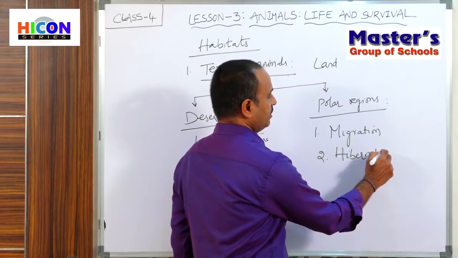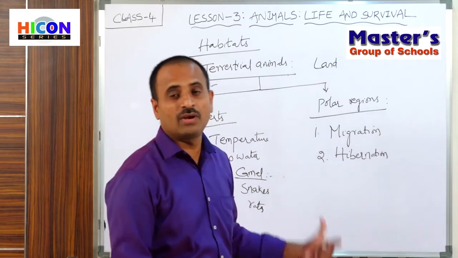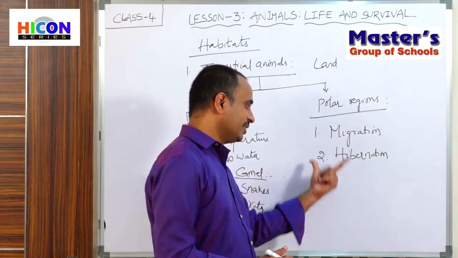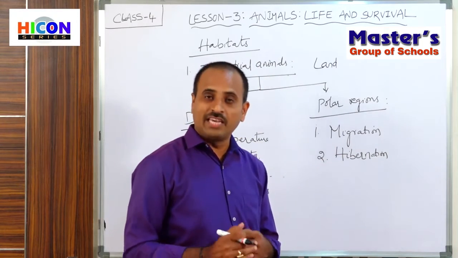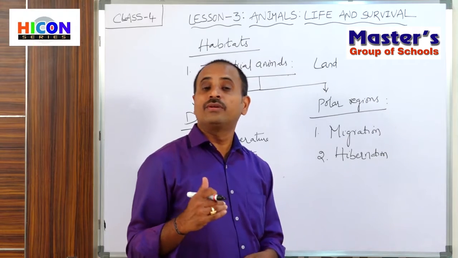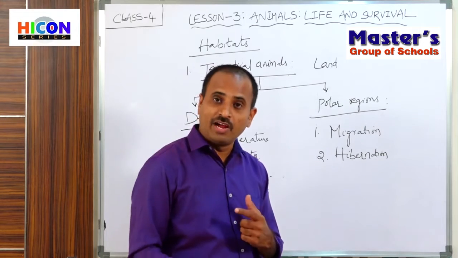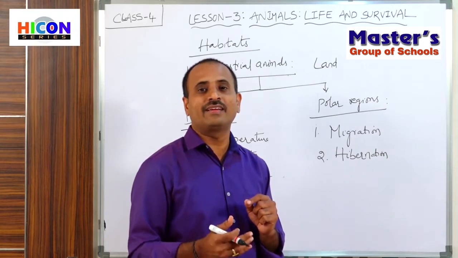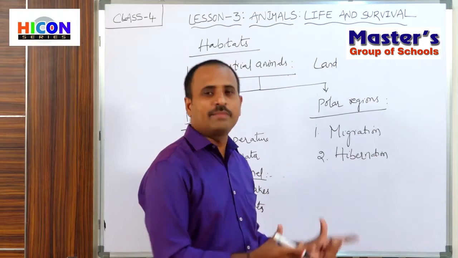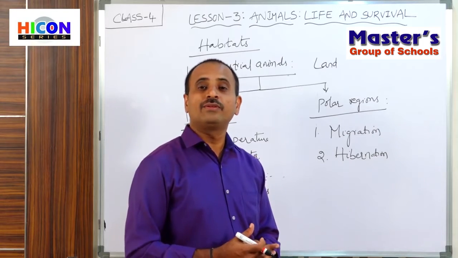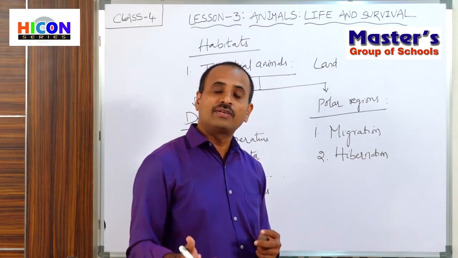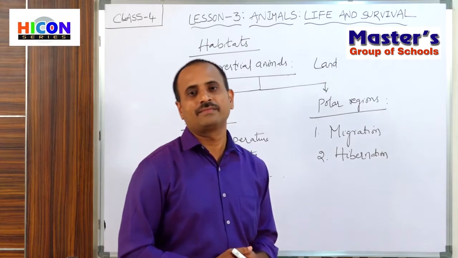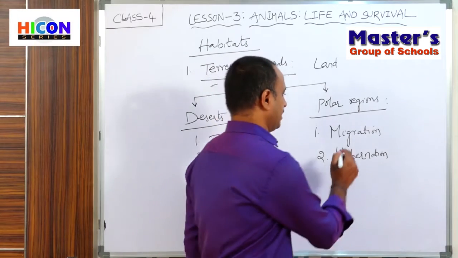The animals which live in the polar regions follow these two methods to escape from their enemies and from unfavorable climatic conditions, that is, to escape from such low temperature regions. So the first one is migration.